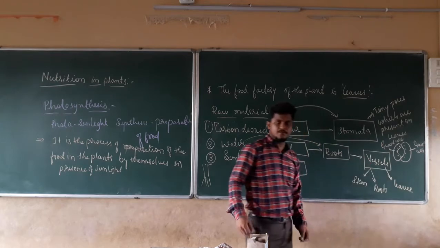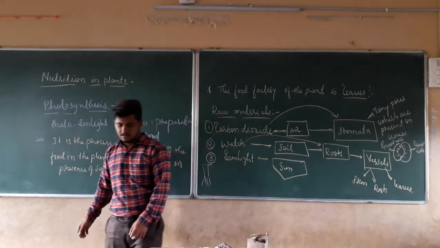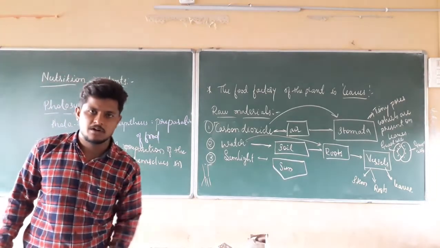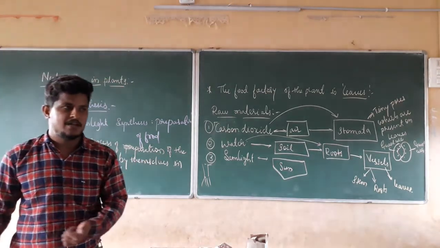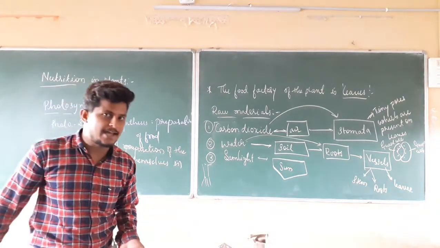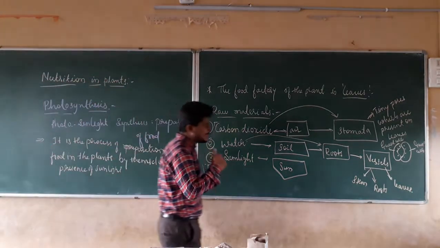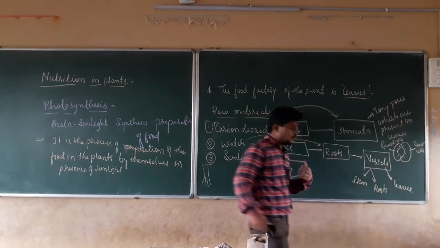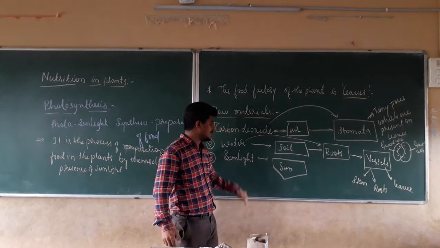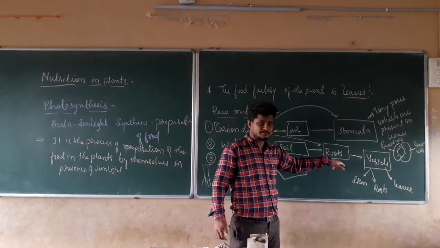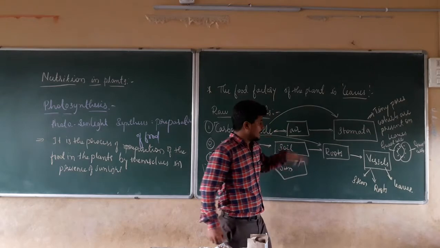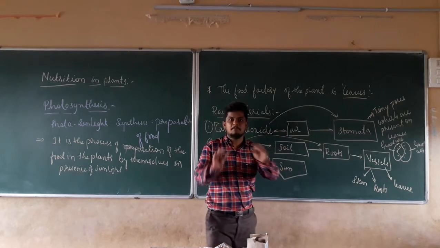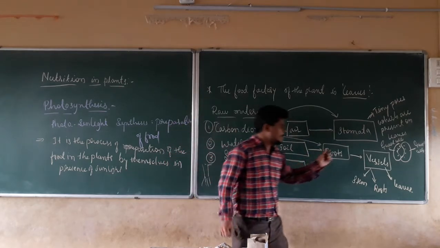If you take an example, if you require water in our house, how are we going to get that water? We are going to connect a pipe so that the water enters into a tank. In the same manner, here in this case, where should the water go? The water should go to the leaves. But where is the water present? It is present in the soil, collected by the roots. The roots have the water vessels. Water vessels are a pipe-like structure.